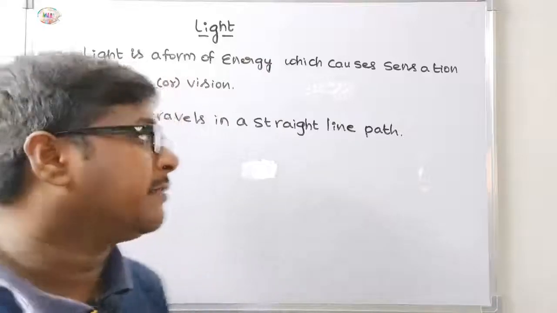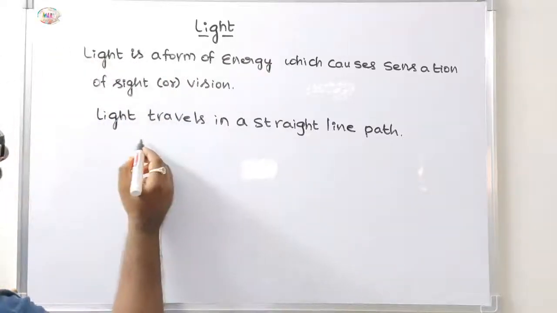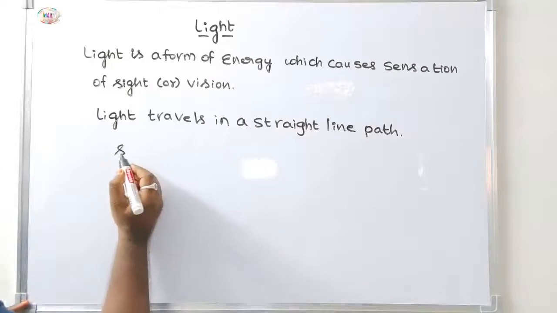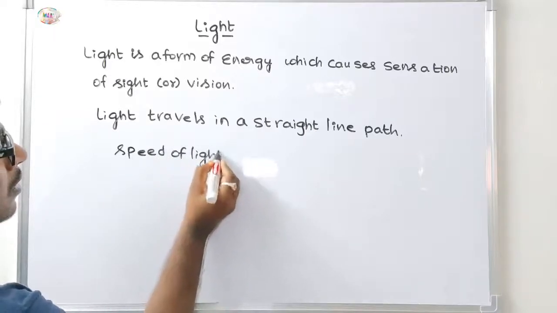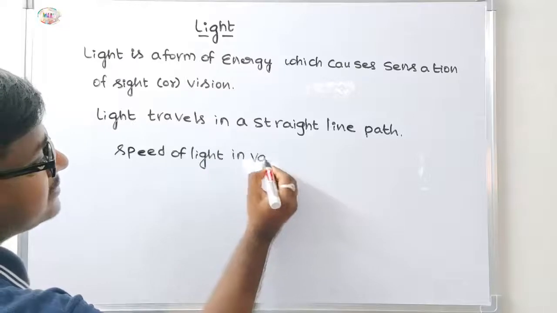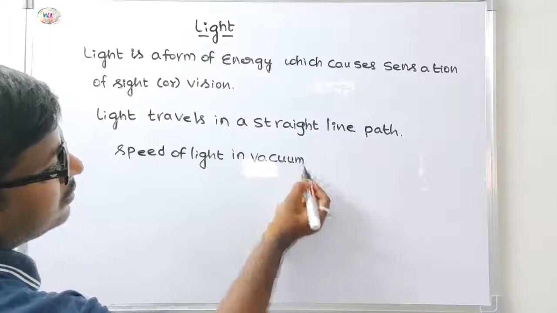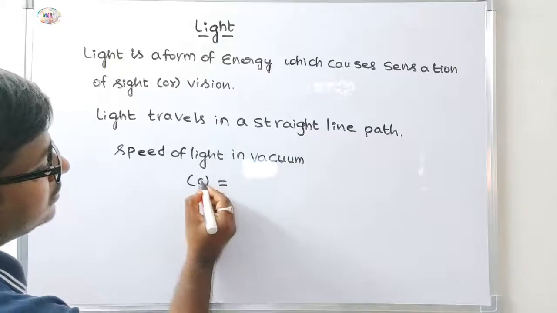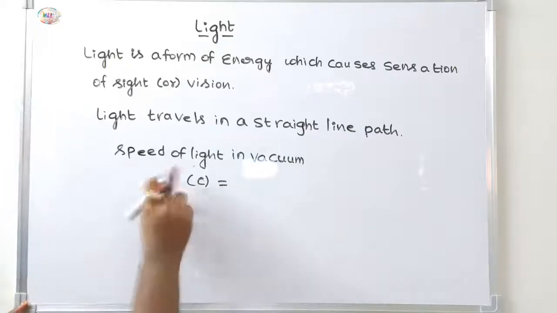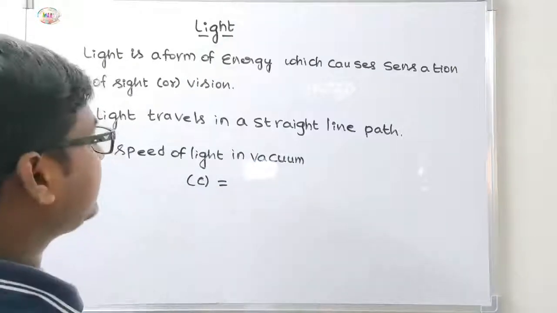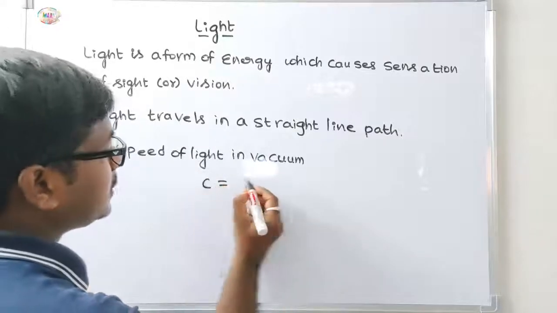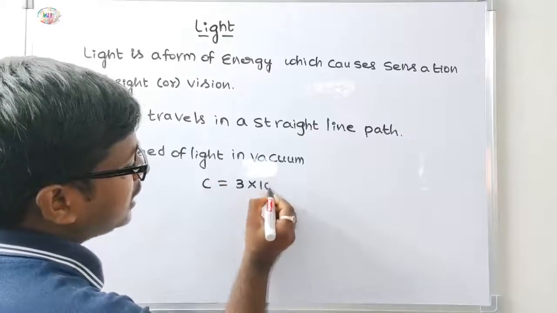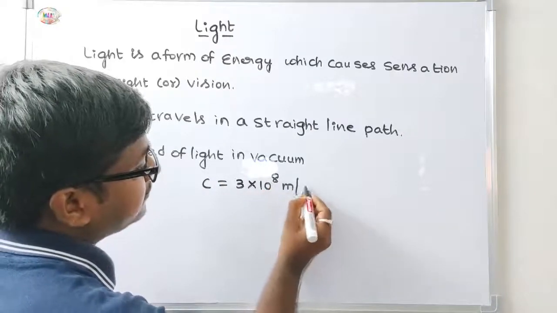The speed of light in vacuum or free space is represented by the letter C. C is approximately equal to 3 times 10 to the power 8 meters per second.